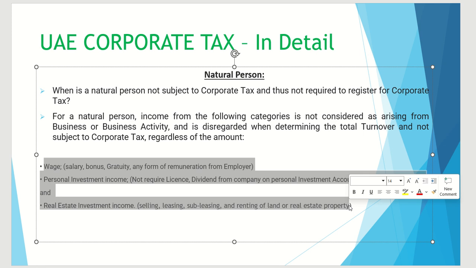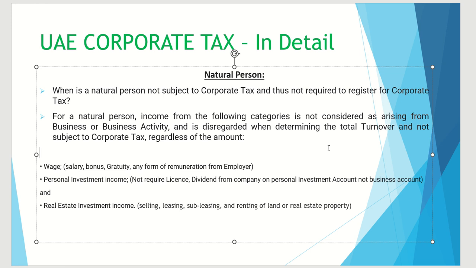That means any form of remuneration from the employer, whether in the form of salary, bonus, gratuity, or any other form like a gift, will not be considered in the turnover of 1 million AED. Personal investment income also will not be considered in the 1 million turnover calculation. So if you are getting dividends from a personal investment account, that also will not be considered.